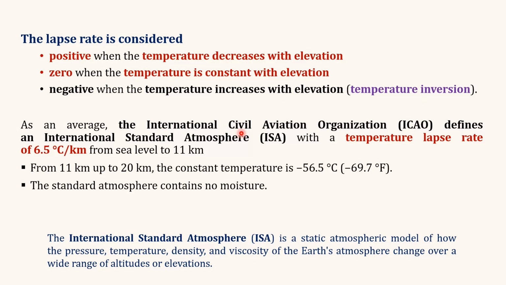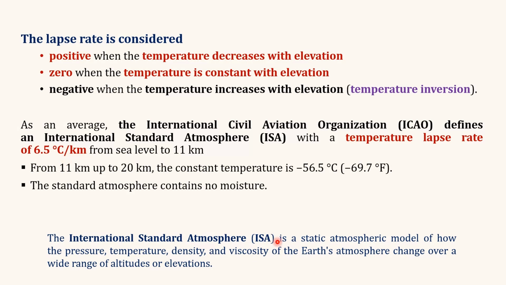The International Civil Aviation Organization defines an international standard atmosphere with a temperature lapse rate of 6.5 degrees Celsius per kilometer from sea level to 11 kilometers. This international standard atmosphere is a static atmospheric model of how the pressure, temperature, density, and viscosity of the Earth's atmosphere change over a wide range of altitude or elevation. Here you can see it is mentioned as an average, so this value is the average value of the lapse rate.